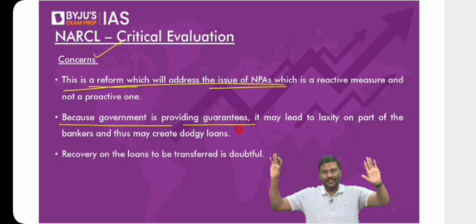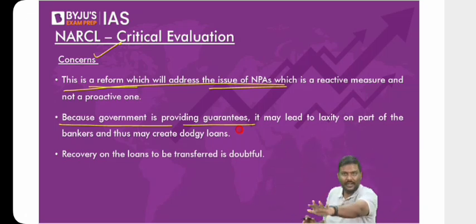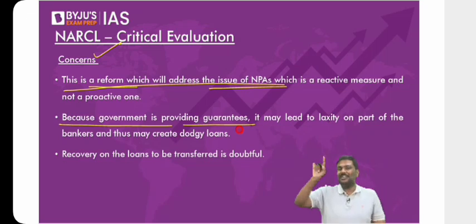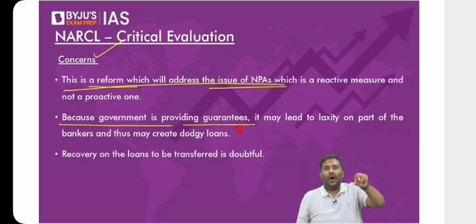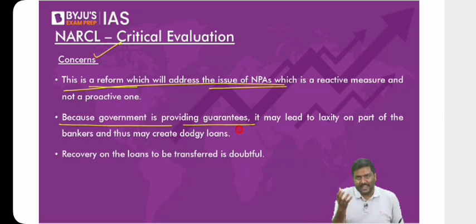A bank has given a loan. The company has defaulted on the payment. Now it has remained an NPA for 5 or 6 years. Now the bank will sell it to, let's say, the NARCL. Now don't you think that because the government is anyway giving a guarantee that if NARCL offers, let's say, 20 crore rupees, you will get 20 crore rupees, the bank will be much more complacent here?